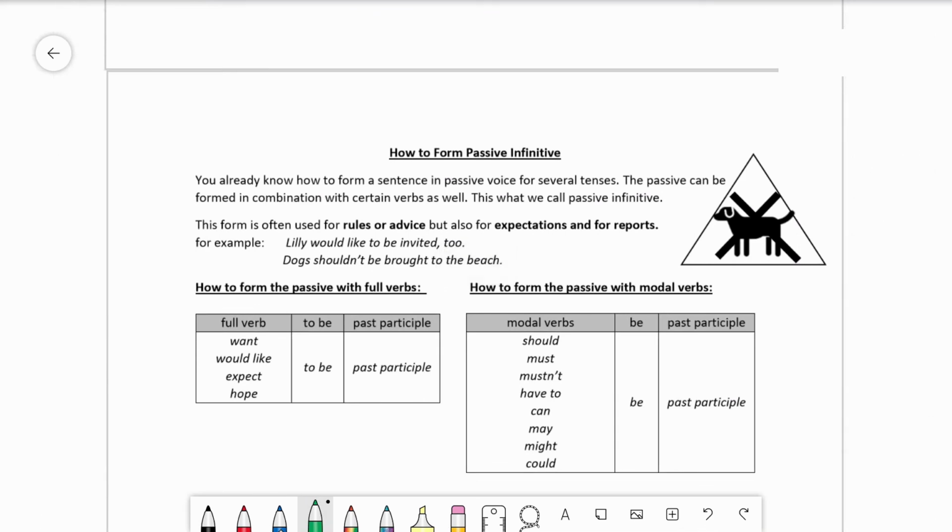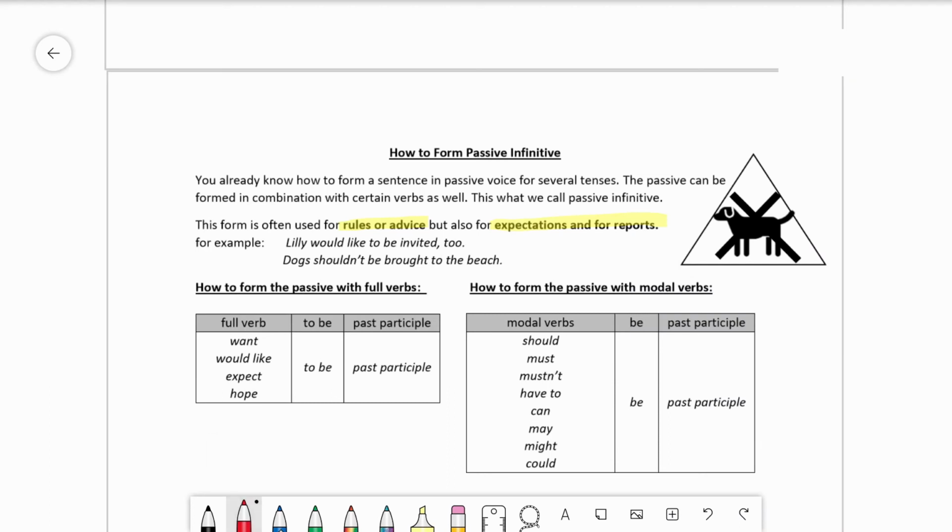Now you already know how to form a sentence in passive voice for several tenses. The passive can be formed in combination with certain verbs as well. This is what we call passive infinitive. This form is often used for rules or advice, but also for expectations and for reports. For example, Lily would like to be invited to. Dog shouldn't be brought to the beach. Now, as you can see underneath this text, there are two tables which give you information about when you have to use to be and when you use be.